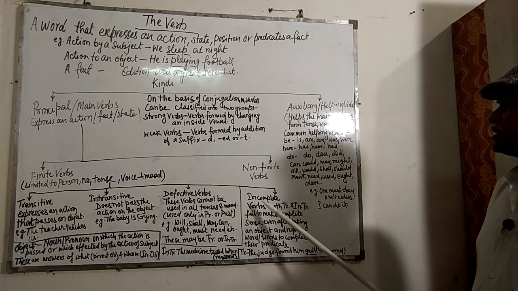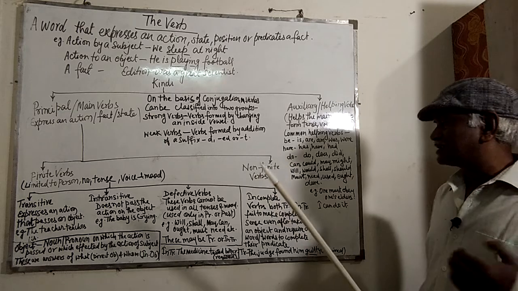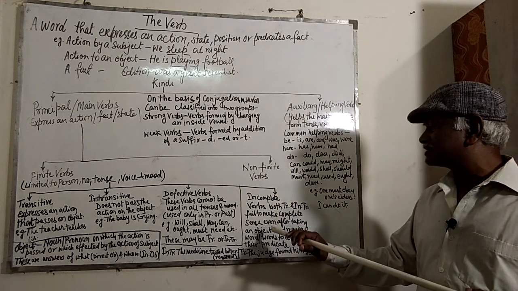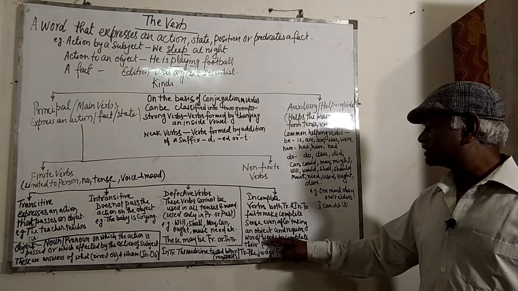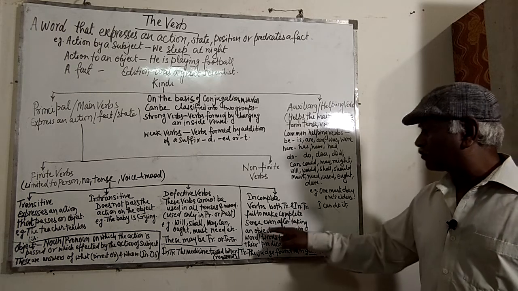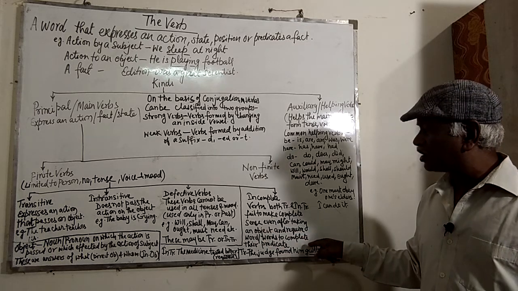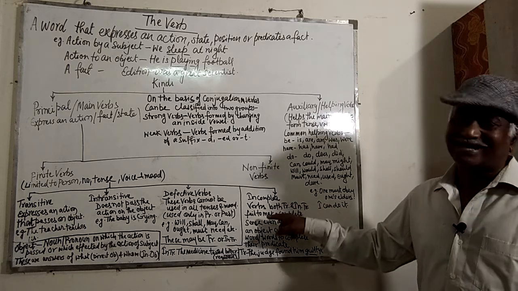Then comes the incomplete verb. Verbs, both transitive and intransitive, that fail to make complete sense even after taking an object and require a word or words to complete their predicate are called incomplete verbs. These may be transitive or intransitive both.